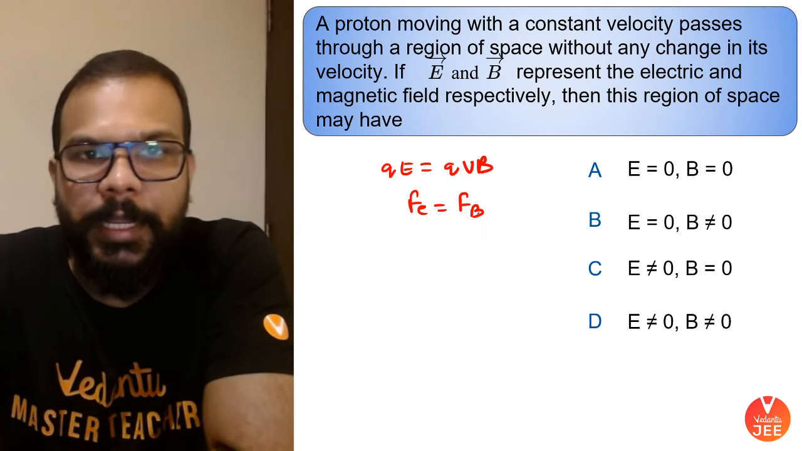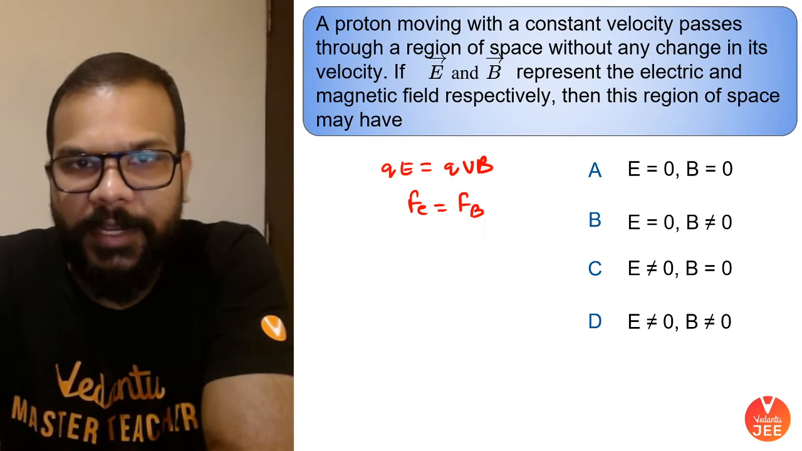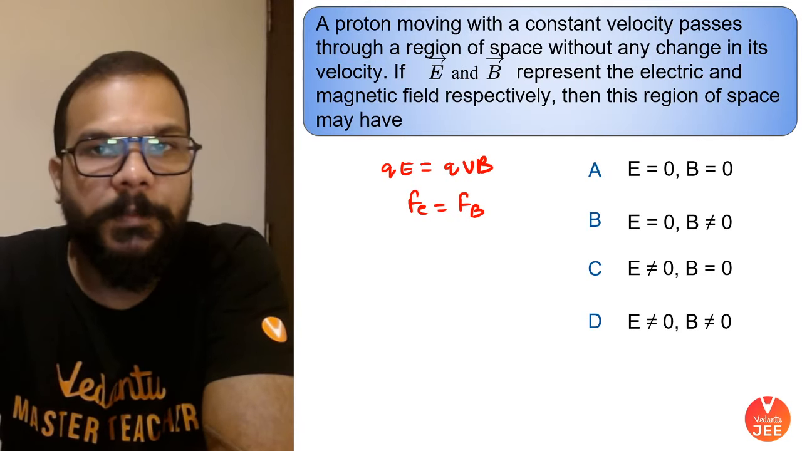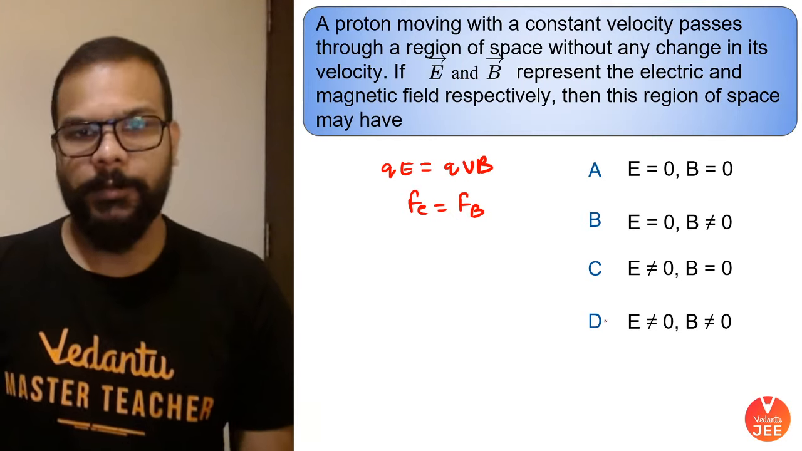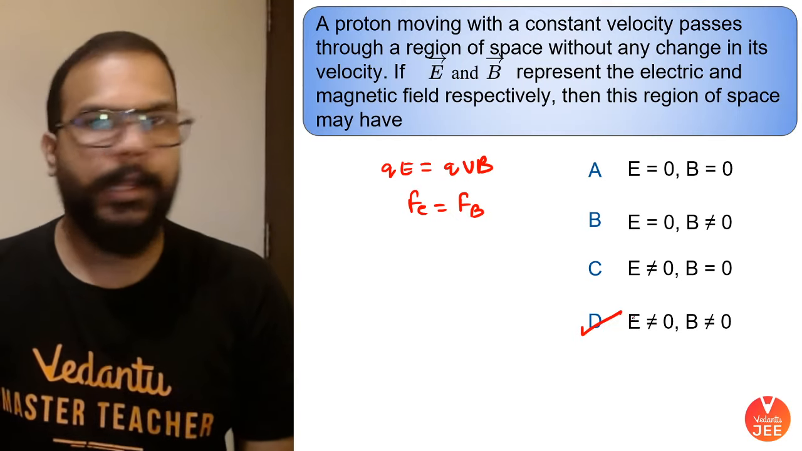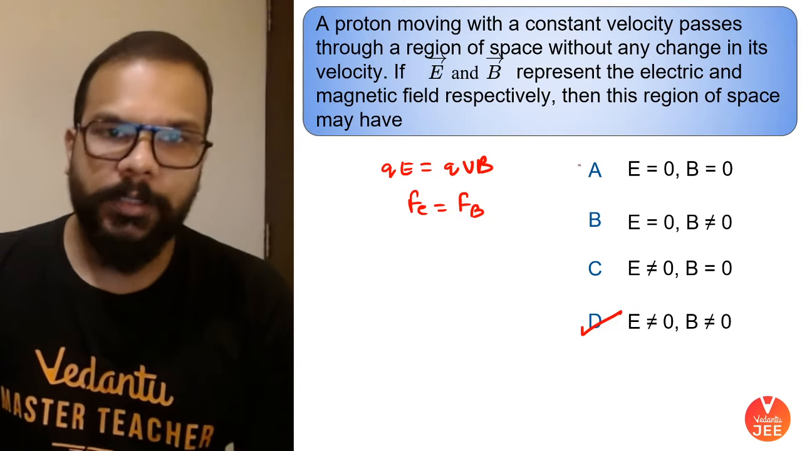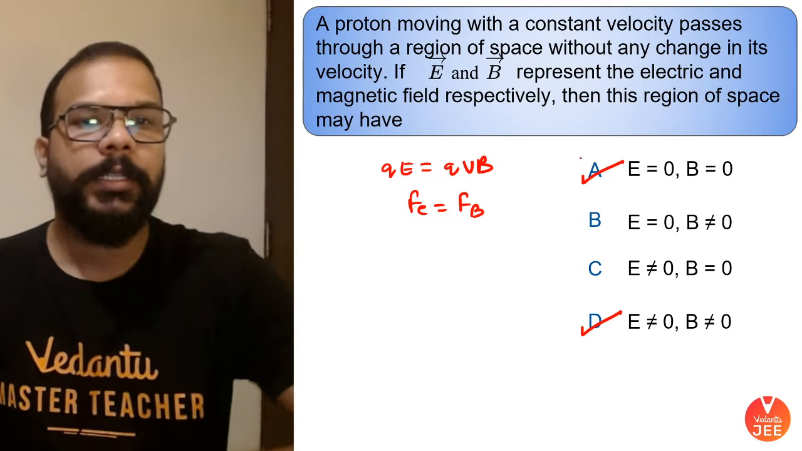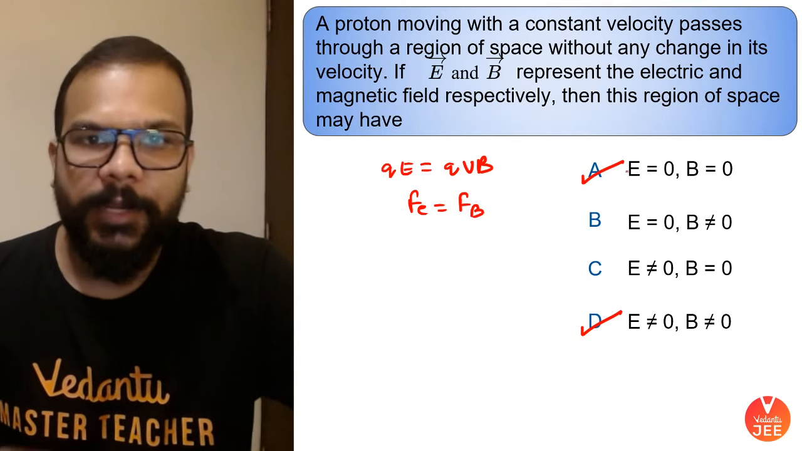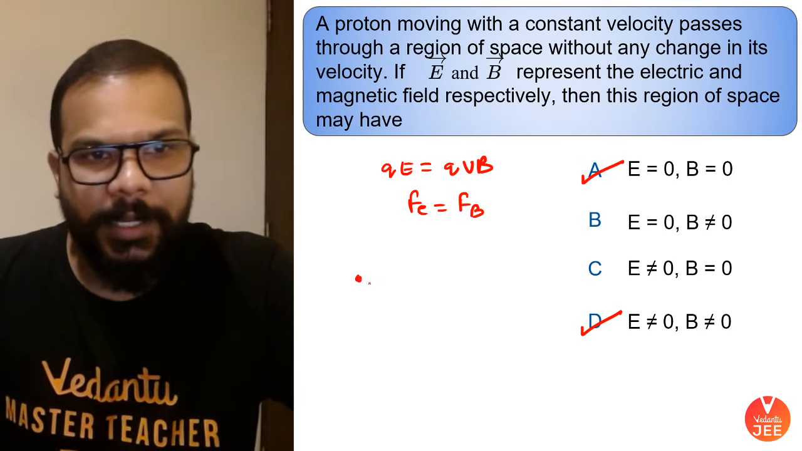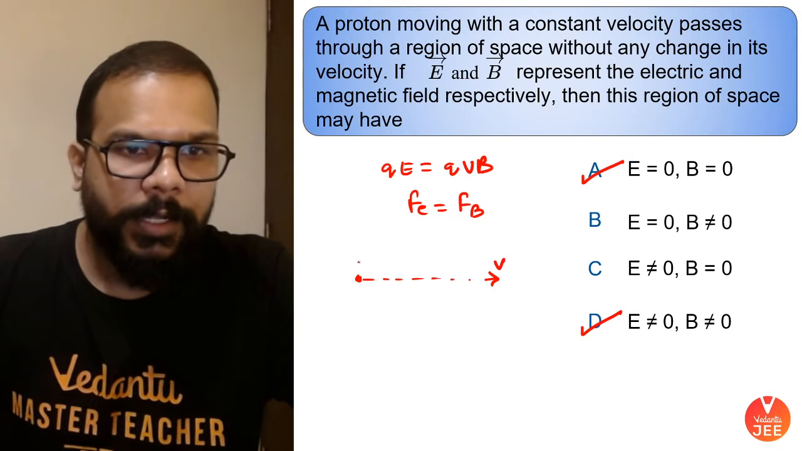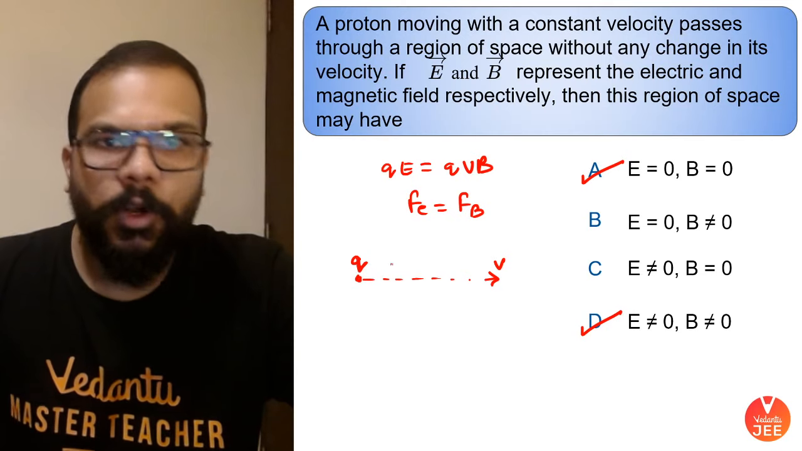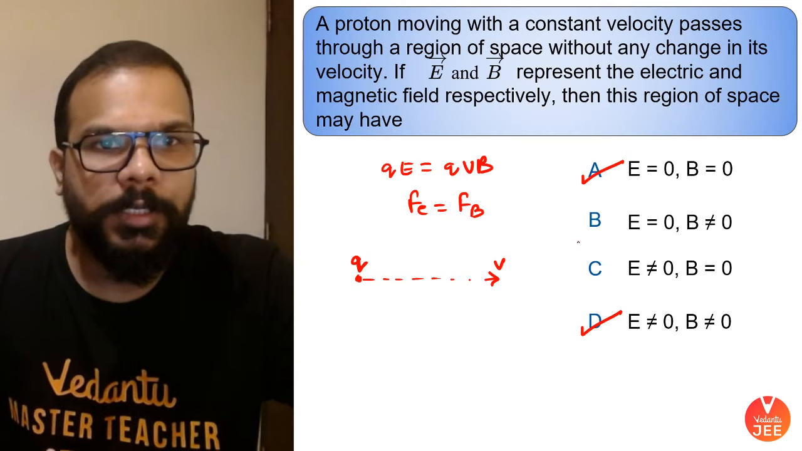So if E and B represent the electric and magnetic field respectively, then the region of space may definitely have non-zero electrical and magnetic fields. The other possibility is that both the electric and magnetic fields are zero, so your charged particle will enter and continue to move in a given direction. Right guys? For a charged particle to not change its velocity, there are only two possibilities.